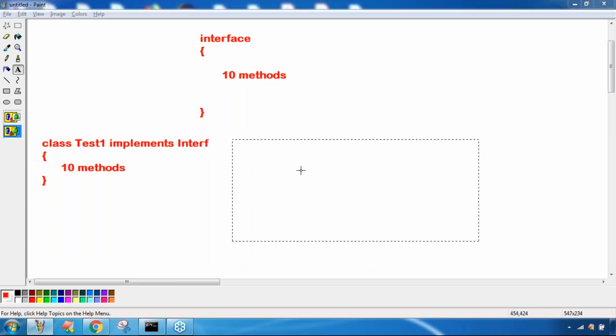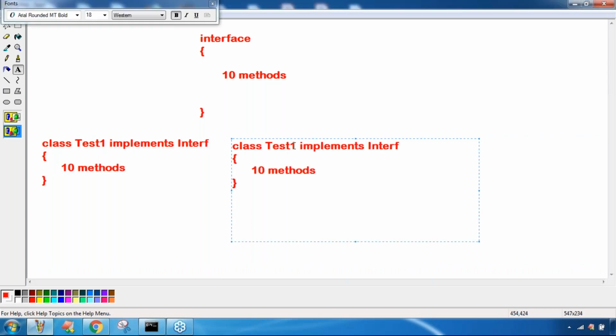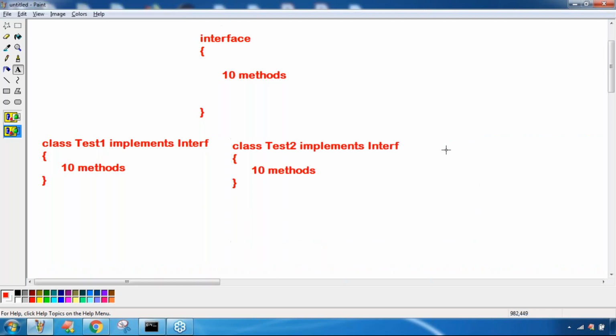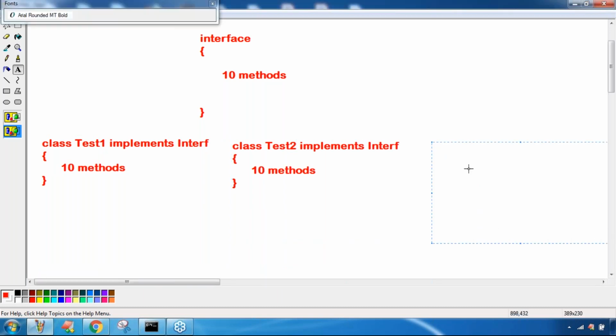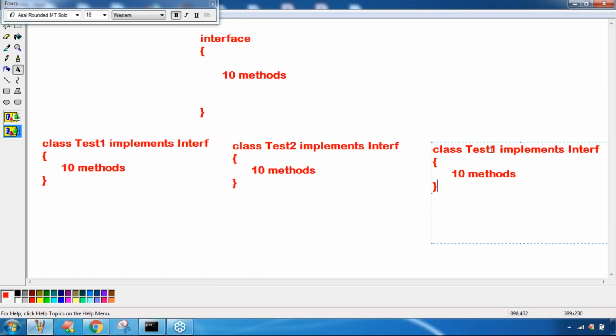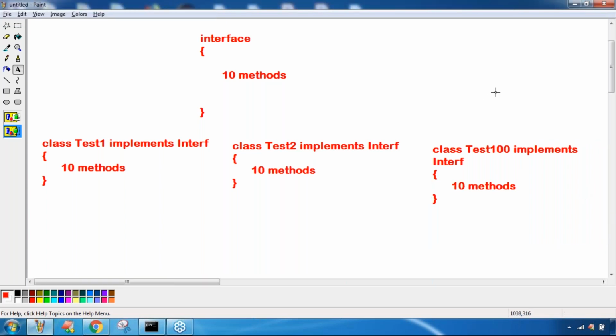Okay, he should provide implementation for 10 methods. Next after that I'm taking Test2. Assume that Test2 again has 10 methods. Like this I'm taking up to Test100, 100 implementation classes are there. But every implementation class provides implementation for the 10 methods.